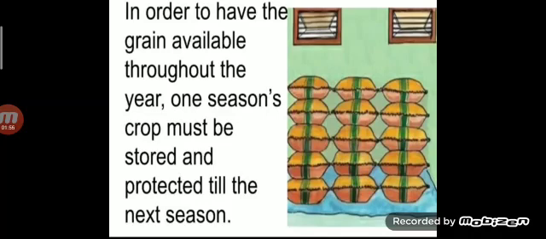If the Kharif crop has come in October, till next year we have to preserve or store it. Then we have the Rabi crop. That means wheat has come in March. We have to store it till the next March.